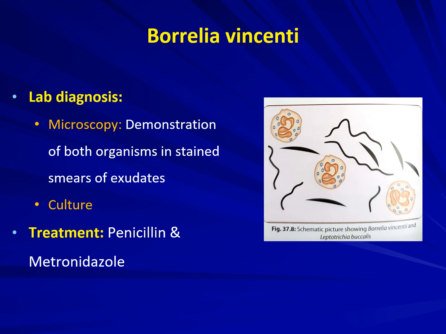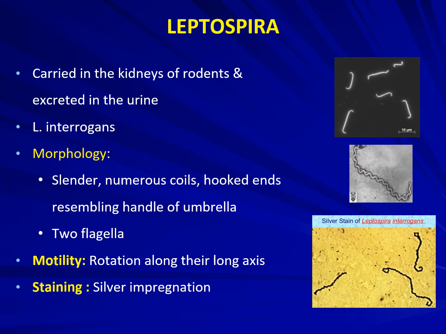Diagnose it by demonstration of both the organisms in stained smears of exudates from those ulcers, and also by culture. And the treatment is a combination of penicillin and metronidazole, which is targeting both Borrelia and the gram-negative bacteria. That was about Borrelia and its different species and different diseases caused by those species.